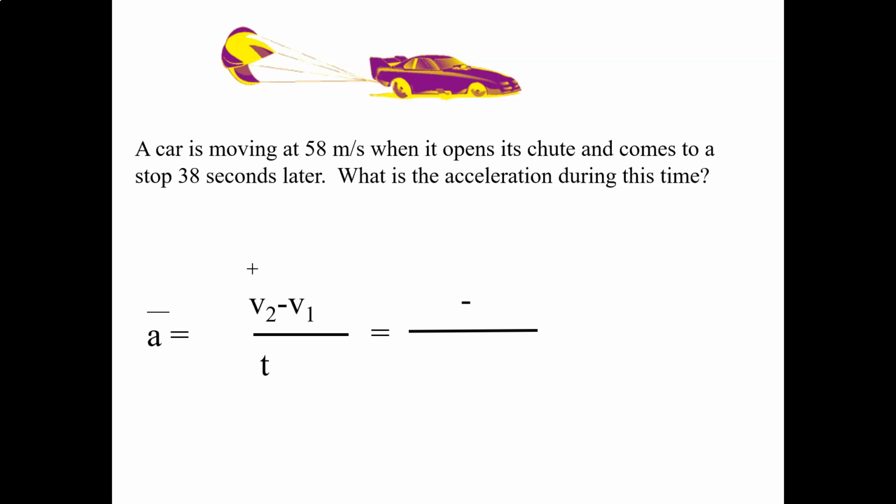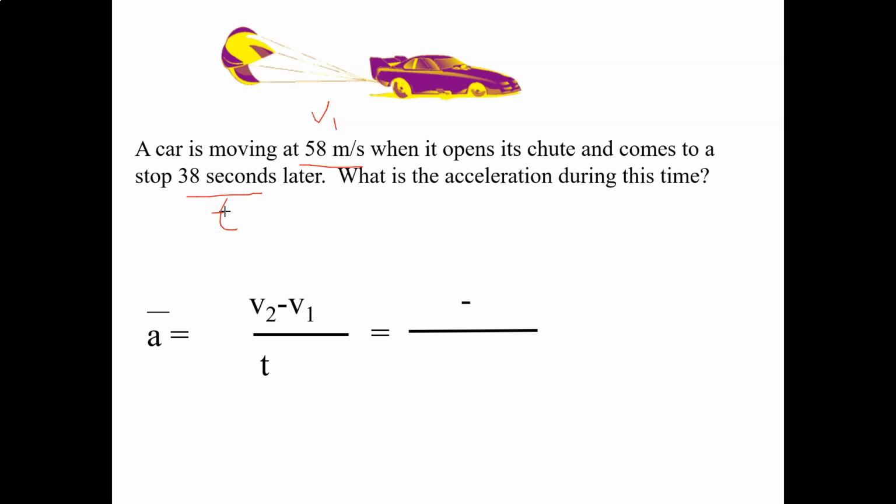So let's see. A car is moving at 58 meters per second. What we want to do is figure out which variable that is. Well, first off, we figure out the equation that we're going to use. It's probably going to be acceleration equals v2 minus v1 over t. So this 58 meters per second, is that our v1 or our v2? Well, that's the velocity that it's moving at initially, so that's going to be our v1. It opens its chute and comes to a stop 38 seconds later. Well, that 38 seconds is going to be our time.